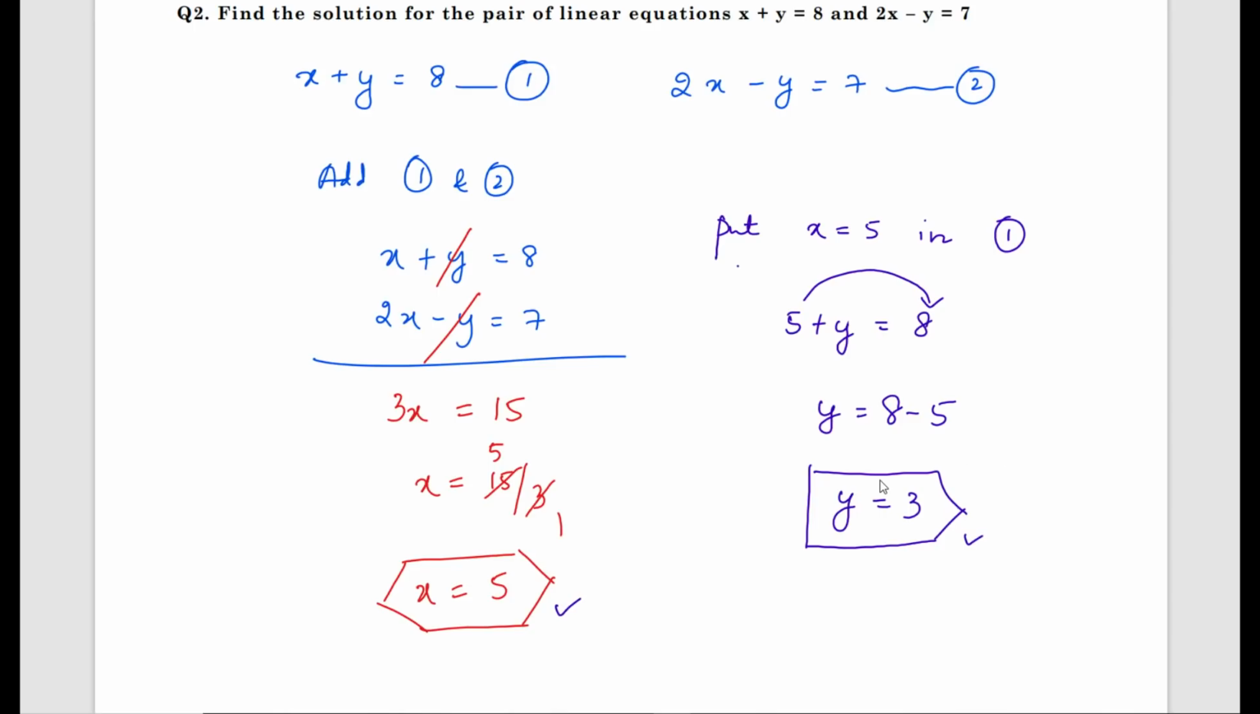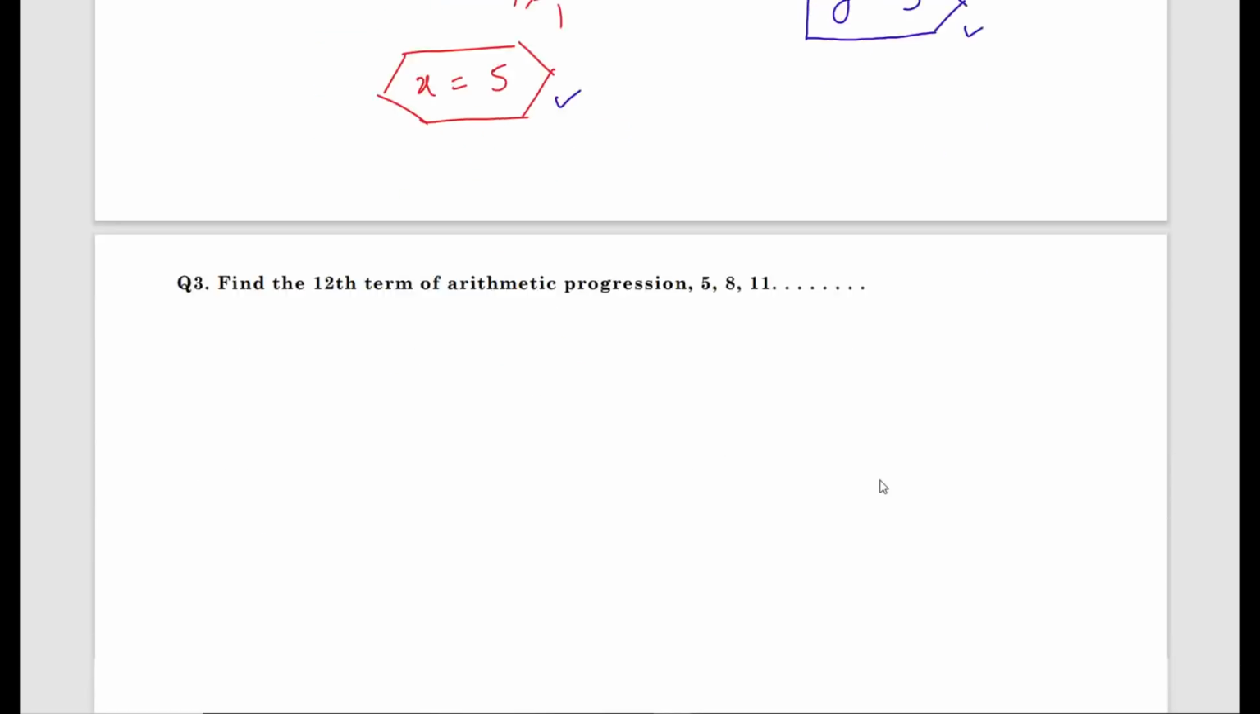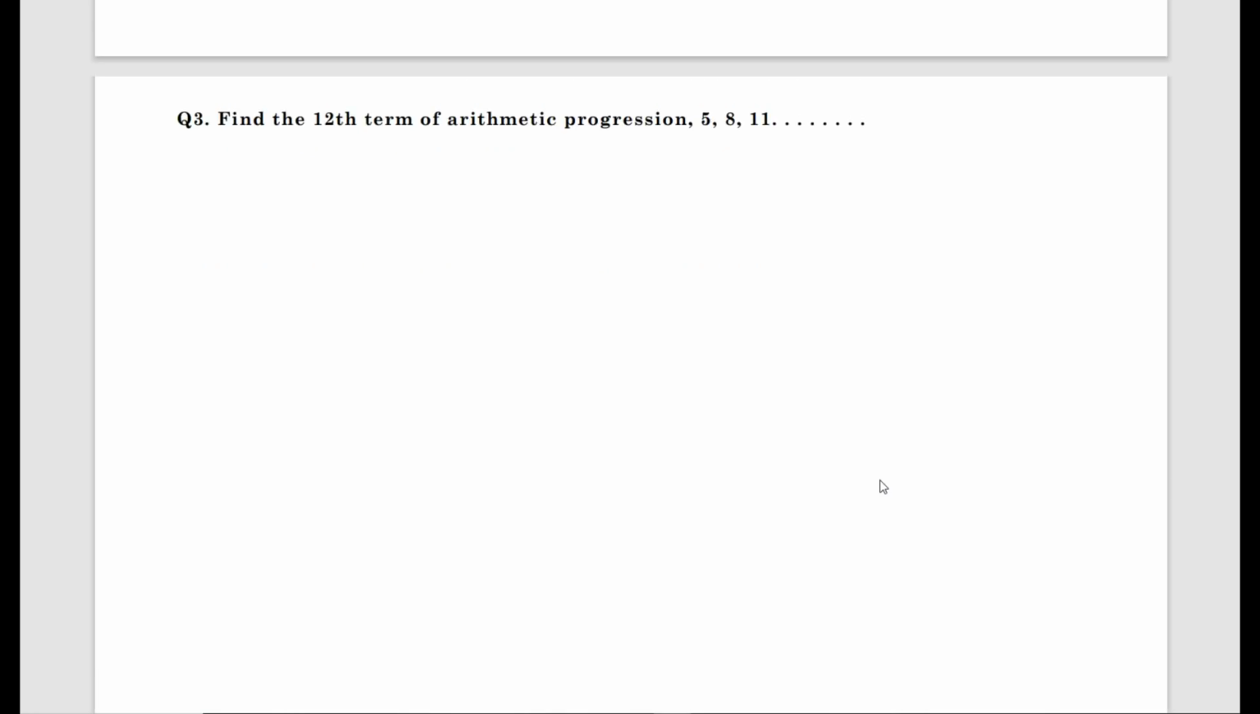Definitely a question based on this concept will be asked: solving a pair of linear equations by elimination method or substitution method or cross multiplication method. If you use any method, you will get the same answer. Moving to question number 3.